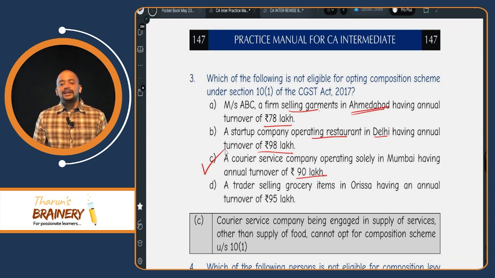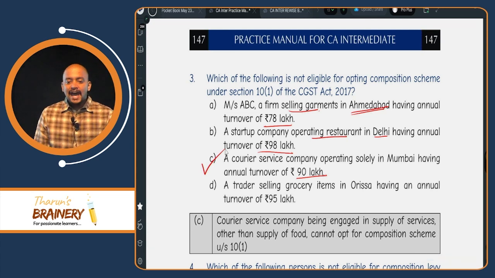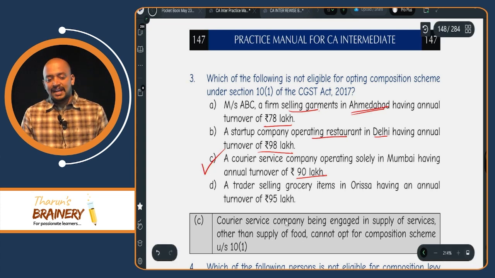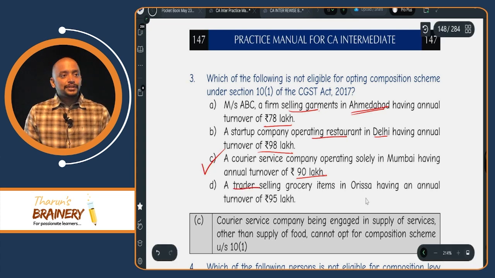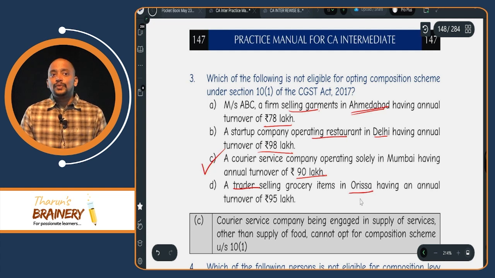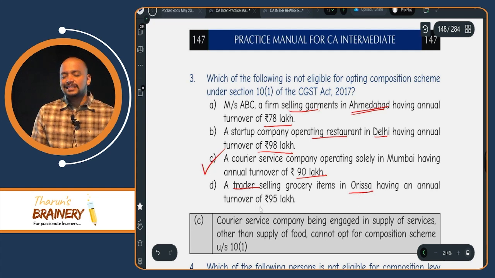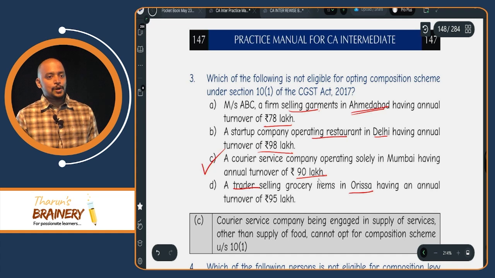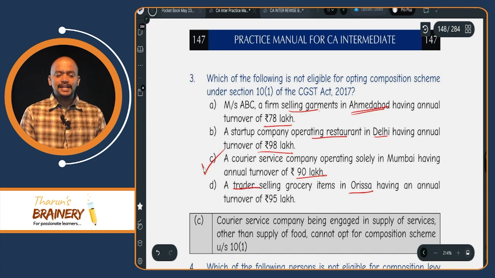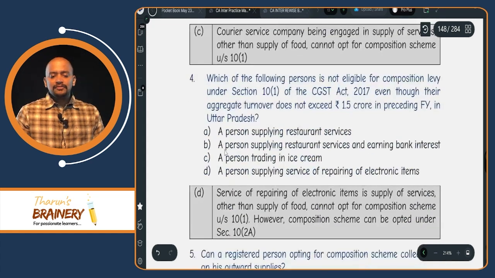A trader selling grocery items in Orissa having an annual turnover of 95 lakhs. Selling means trader. So for a trader in Orissa, the limit will be 150 lakhs. Here it is 95 lakhs. So they can also opt for composition scheme. So the answer is C.